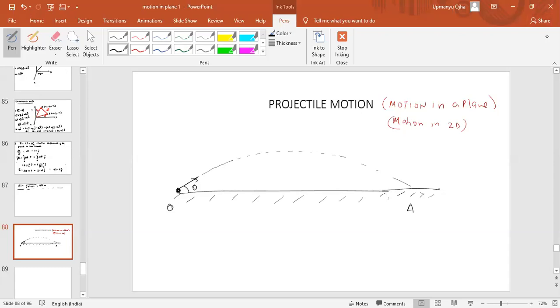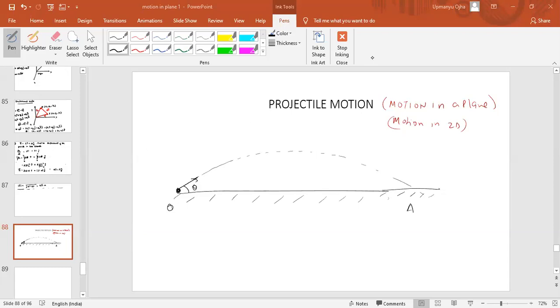You can see that when you kick a football from the ground, the path followed by the football will be a projectile path. So the motion of the body under the action of gravity, this is motion under gravity only. And the path which is followed by this particle is the projectile path.